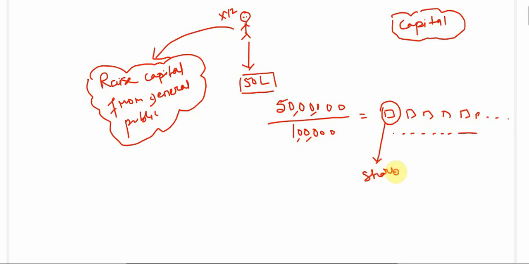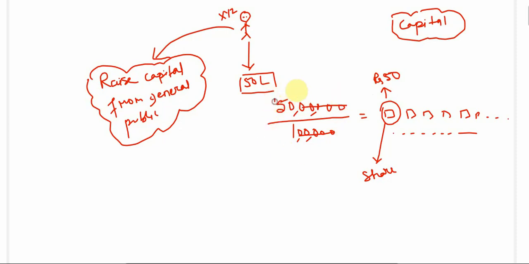Each part or each unit is known as a share, and the cost of each share, if we divide 50 lakhs into 1 lakh portions, will be rupees 50. Now there will be more investors ready to invest, because the price of each share is low, right? And into how many shares have they divided this whole 50 lakhs?